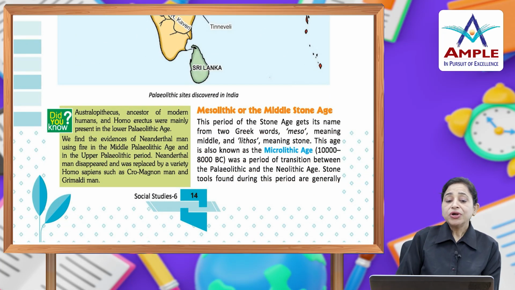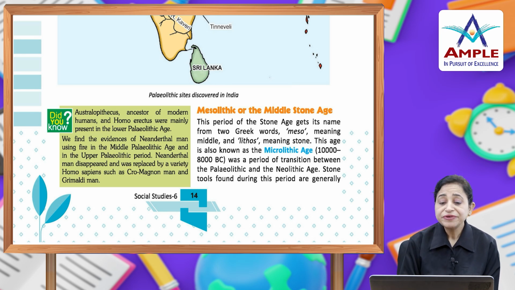Did you know? Australopithecus, ancestors of modern humans, and Homo erectus were mainly present in the Lower Paleolithic age. We find evidence of Neanderthal man using fire in the Middle Paleolithic age and the Upper Paleolithic period. Neanderthal man disappeared and was replaced by a variety of Homo sapiens such as Cro-Magnon man and Grimaldi man.